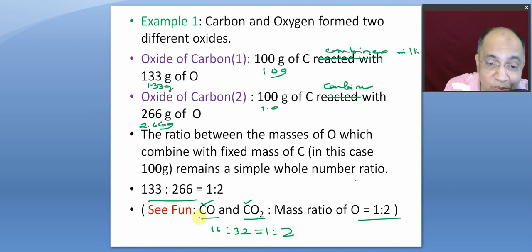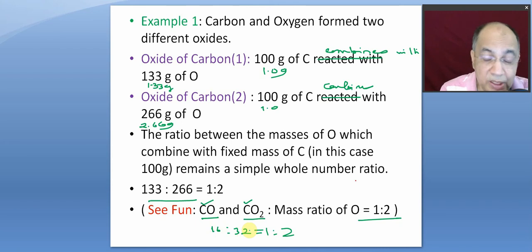Now we can look at the molecular formula and say for a fixed mass of carbon, the number of atoms of carbon are the same here. So there is no need to reduce to the same number of atoms, and we found the atomic ratio of oxygen is 1 is to 2. So the mass ratio will be 16 is to 32, same as 1 is to 2, right?